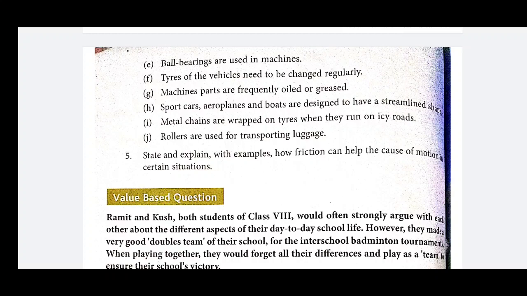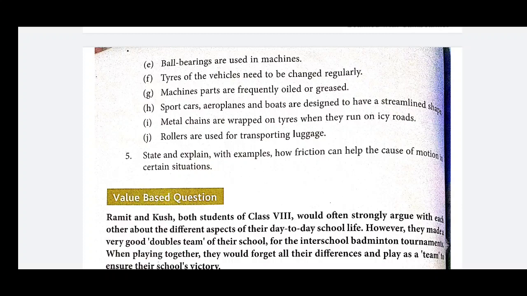So there are 3 points given. Friction is necessary in the case of walking, in the case of writing, and in the case of holding or catching any object. So for this question, you have to write the 3 facts written in the book.